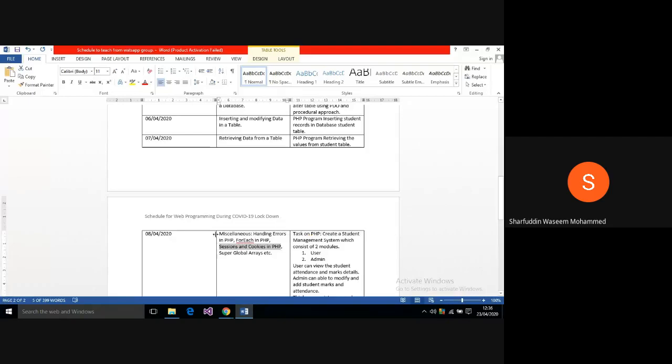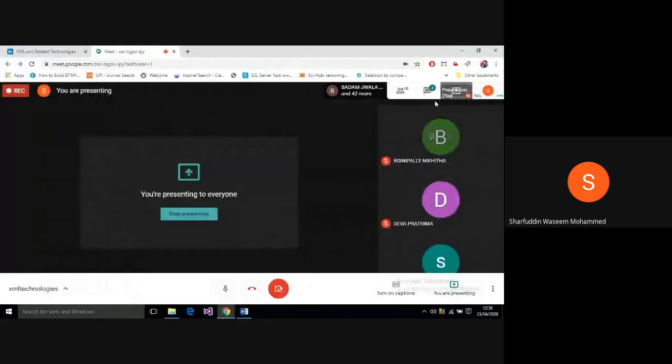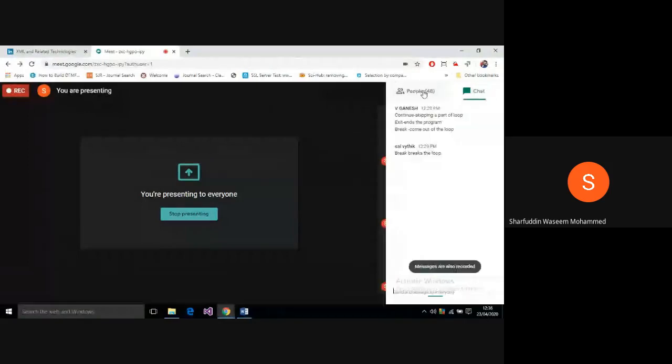Okay, what are super global arrays? Can anyone tell me what super global arrays are? Super global arrays are nothing but, are you there guys? Only some people are responding. Yeah, Ganesh told that continue skips a part of a loop. Good. Exit ends the program. Break comes out of a loop. That's really good. Break breaks the loop.